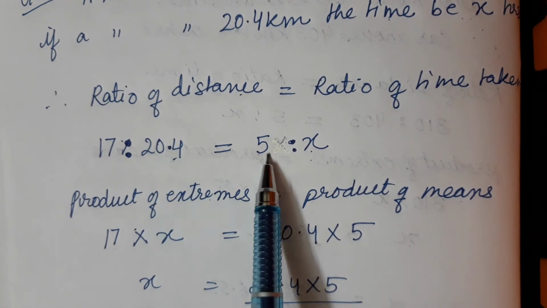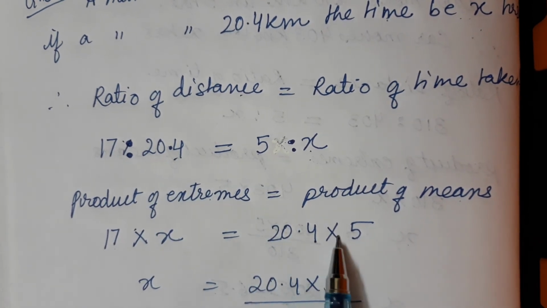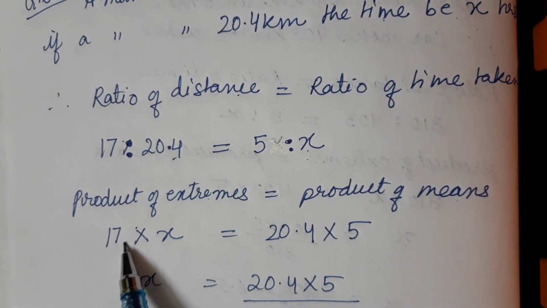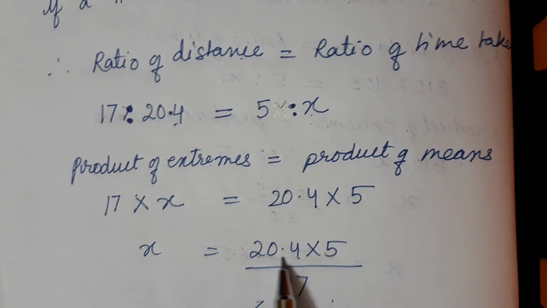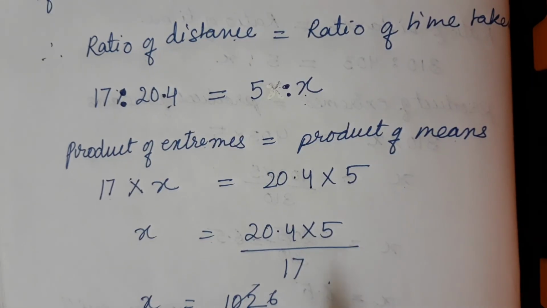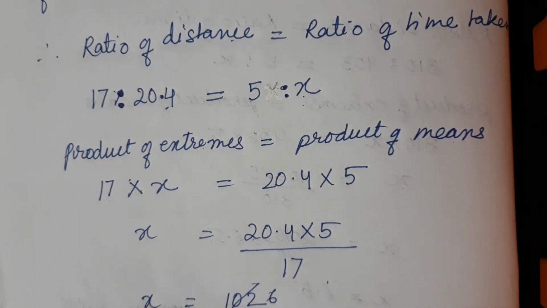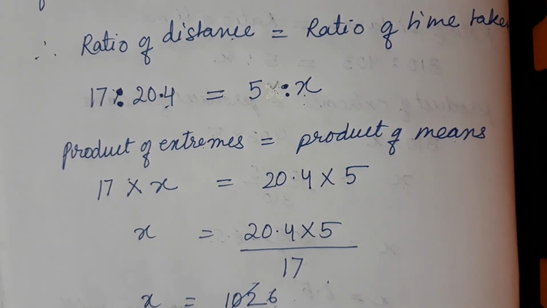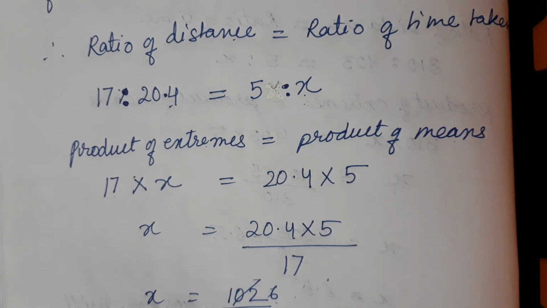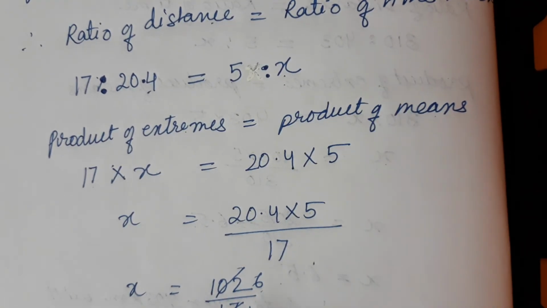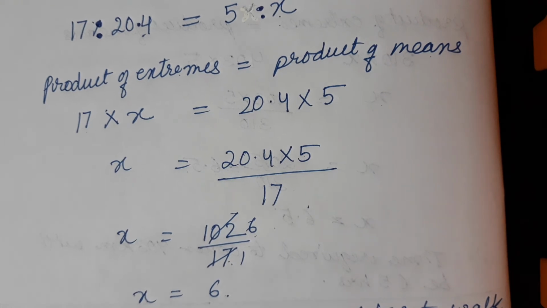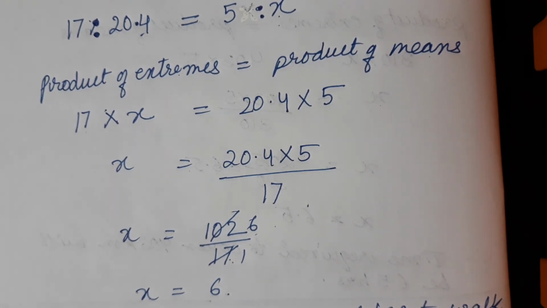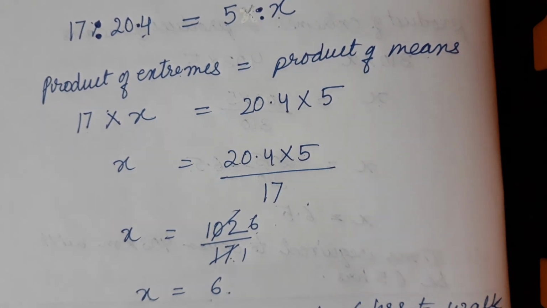Means are the second and third terms, that is 20.4 into 5. When I place the values, 17 comes here, I multiply and divide directly by 17. So 17 sixes are 102. So the value of x is 6. Because we were finding the time, the time taken by the man to walk 20.4 kilometers is 6 hours.